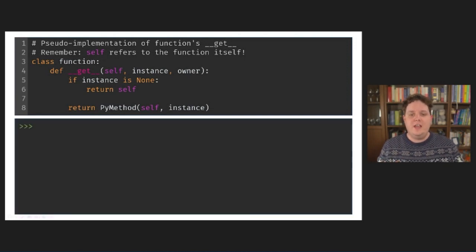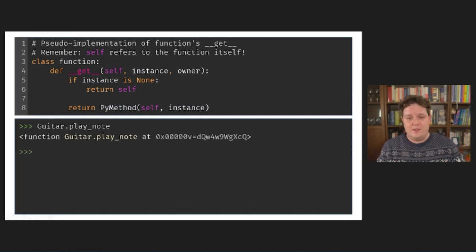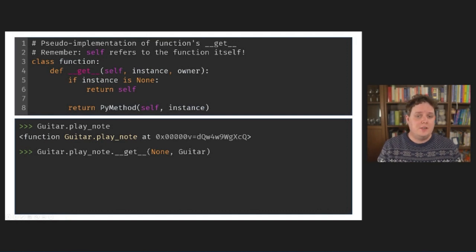To show that in action, if I access the playNote method directly on the class, there is no instance, so instance will be none in the dunderGet method, and we will just get the function itself back. This is because accessing it in this way is more or less equivalent to calling the function's dunderGet method directly and passing none for the instance parameter and the guitar class for the owner parameter.